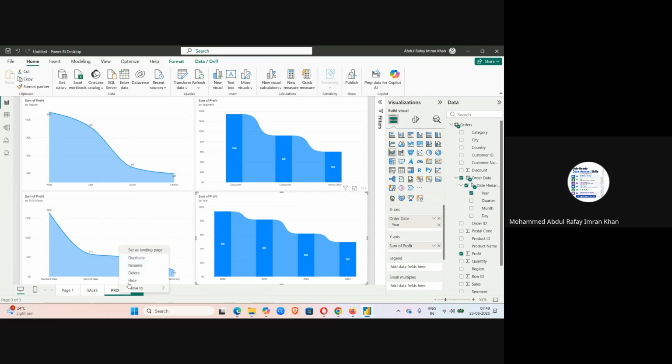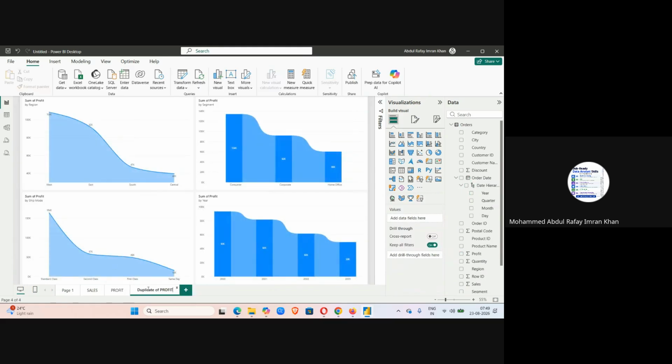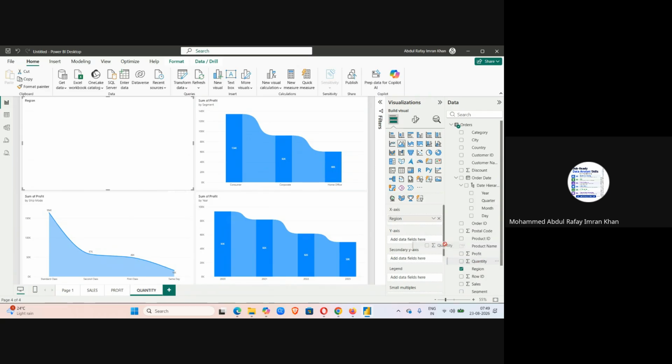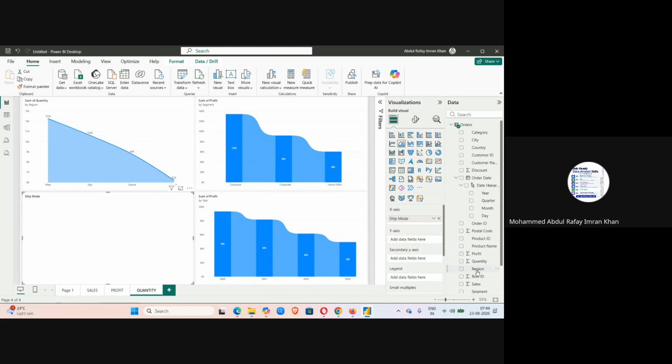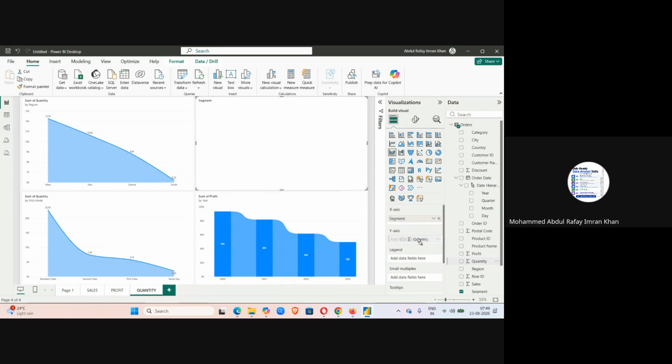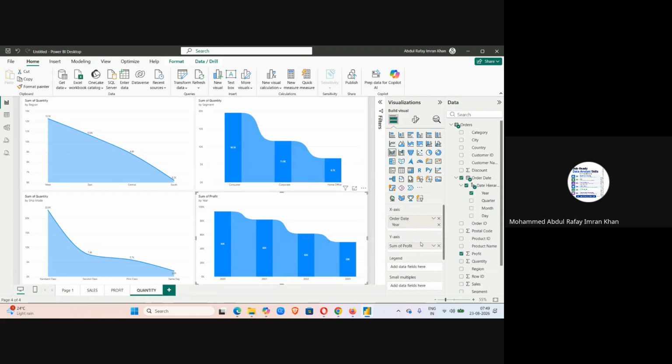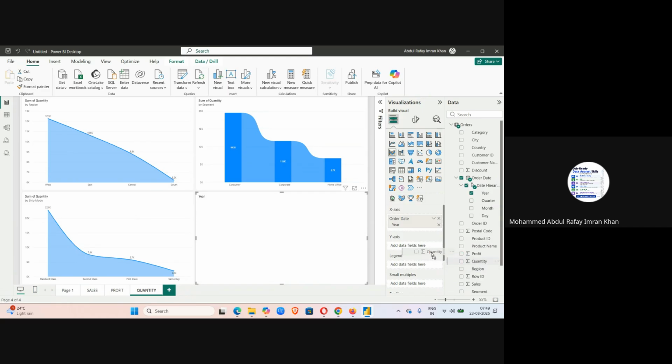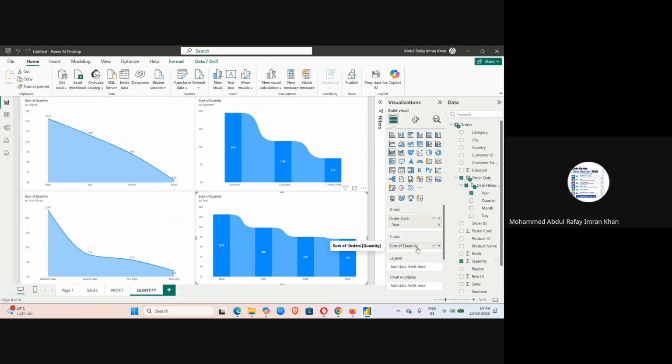I'll right click, duplicate this one as well, and let me call this quantity. All right, same idea. I'll select this visual, remove profit, bring quantity, then 2, remove profit, bring quantity, 3, remove profit, bring in quantity, 4, remove profit, bring in quantity. Okay,